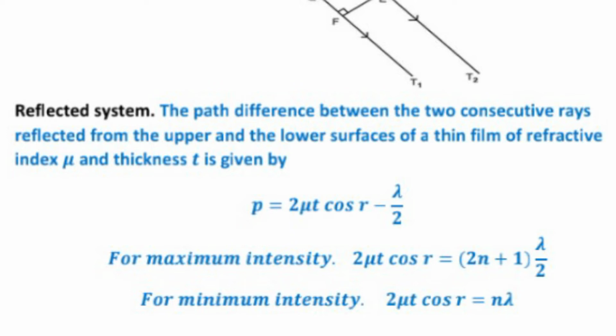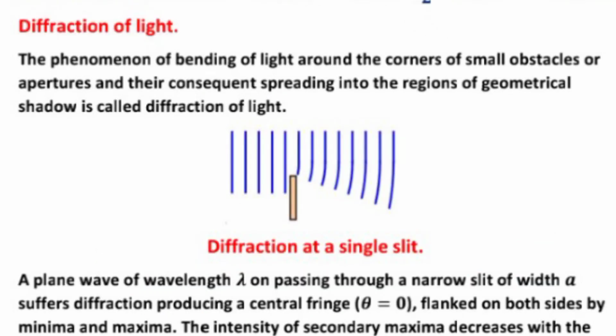Now the diffraction of light. What is diffraction of light? The phenomenon of bending of light around the corners of small obstacles or apertures and their consequent spreading into the regions of geometrical shadow is called diffraction of light. I am repeating the statement once again.